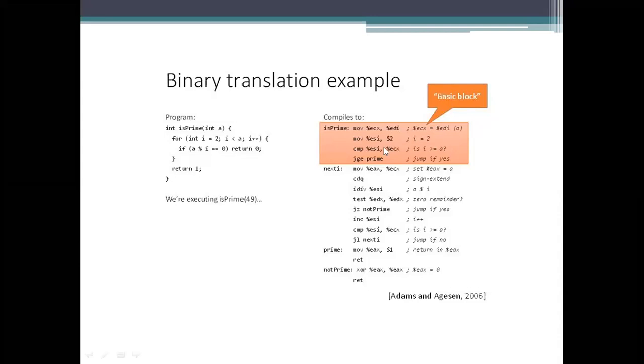In this representation, the function isPrime consists of the highlighted part. The highlighted part is the translated code, or the target instructions, of your function. That is also called the basic blocks. In previous sessions, I explained that we need to take the basic blocks into account. Next is the for loop: we need to take the ECX register and the sign extension, and check whether it is divisible by 0.